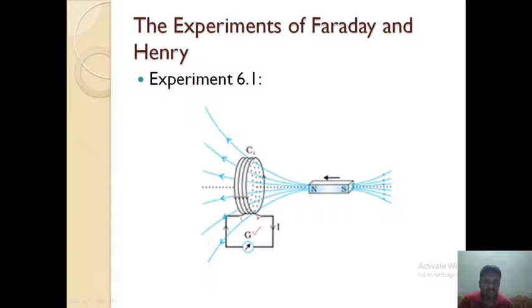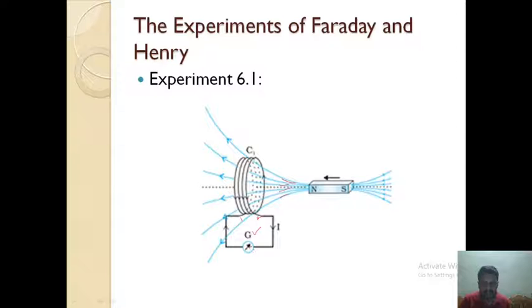So let us take a bar magnet, which is a source of magnetic field. These are the magnetic field lines that are passing through the coil. When a bar magnet with its north pole is being pushed towards a coil, the pointer in the galvanometer shows deflection.